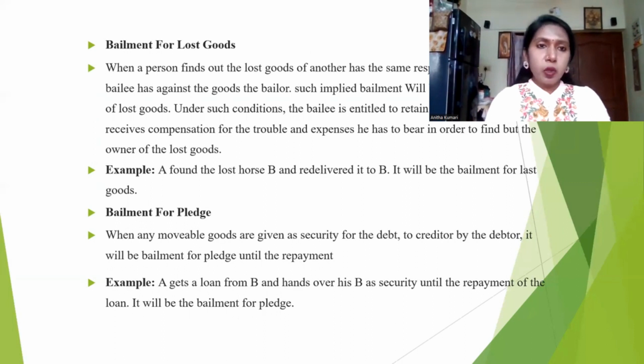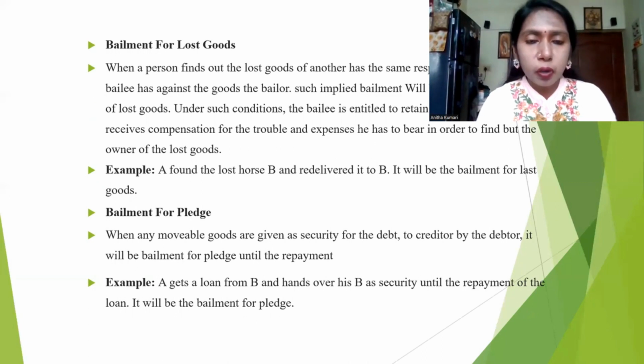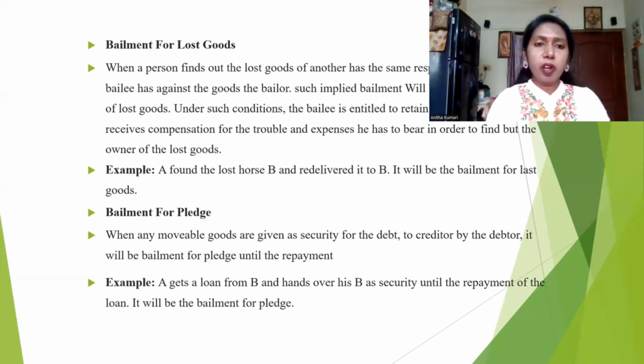Bailment for lost goods. So what is called bailment for lost goods? Sometimes the person who finds the goods which are lost takes the goods and hands them over to the bailer. In that sense, it is called bailment for lost goods. A found the lost horse of B and re-delivered it to B. It will be the bailment for lost goods.